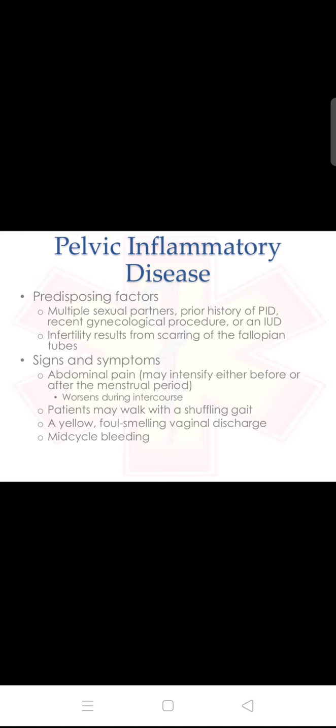Signs and symptoms: abdominal pain may intensify before and after the menstrual period and worsen during intercourse. The patient may walk with a shuffling gait, and may have yellow, foul-smelling vaginal discharge and mid-cycle bleeding. These signs and symptoms come under pelvic inflammatory disease.